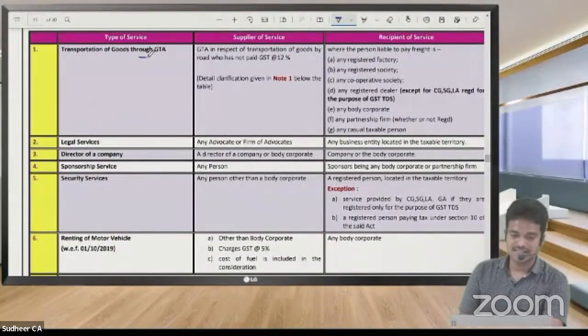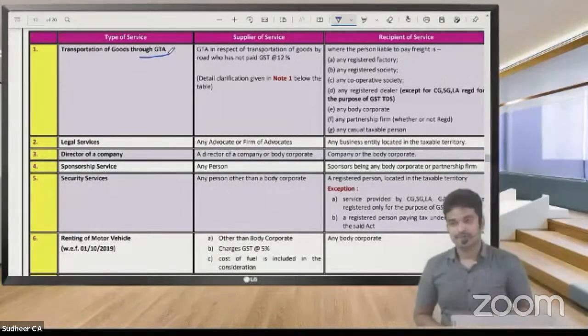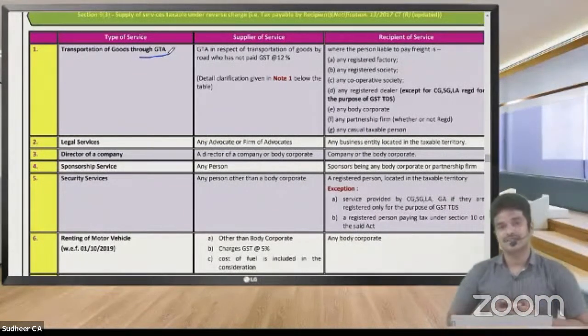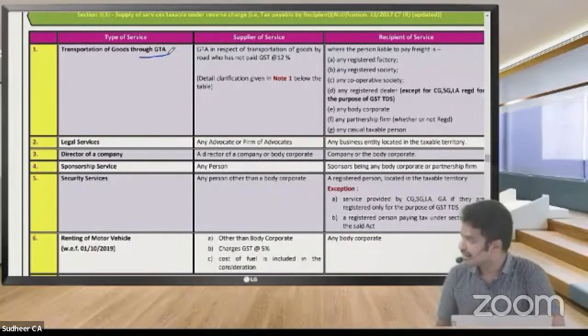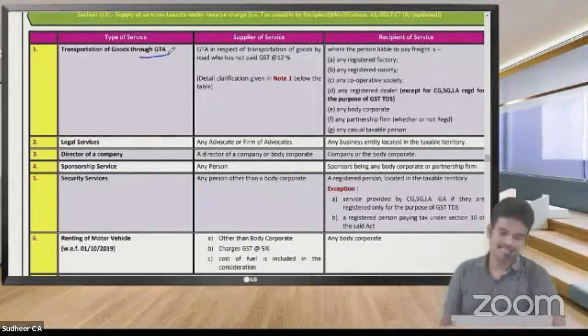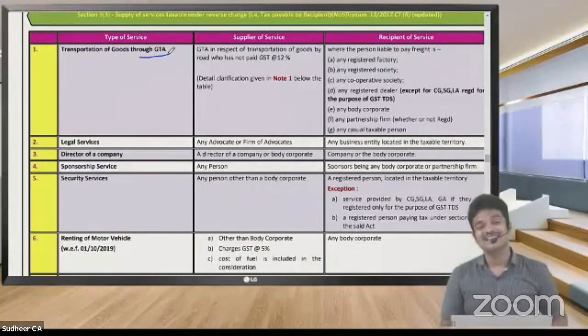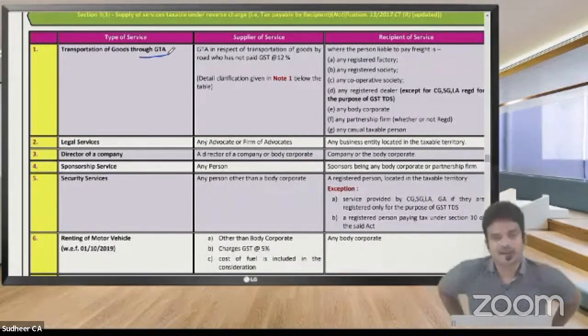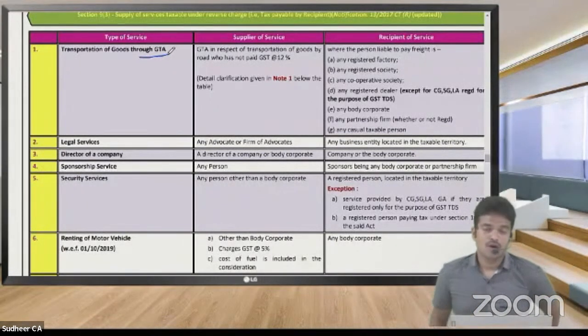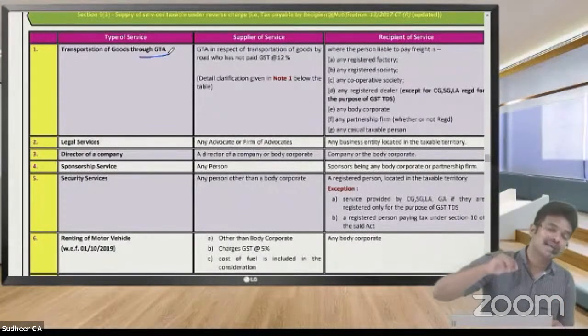The first service is GTA service, Goods Transport Agency. Sir, in case of Goods Transport Agency services, who is the supplier? The supplier is nothing but the Goods Transport Agency only, like Navata and Kranti transport business. Sir, not all freights were covered in reverse charge mechanism. Only GTA freight is covered. Lorry freight, auto freight, those are all exempted. Only freight paid to a goods transport agency.